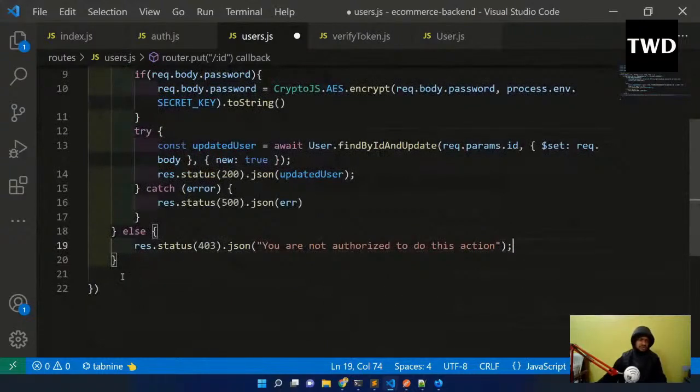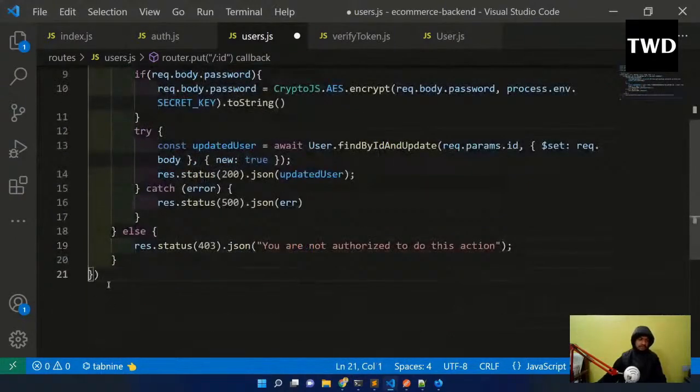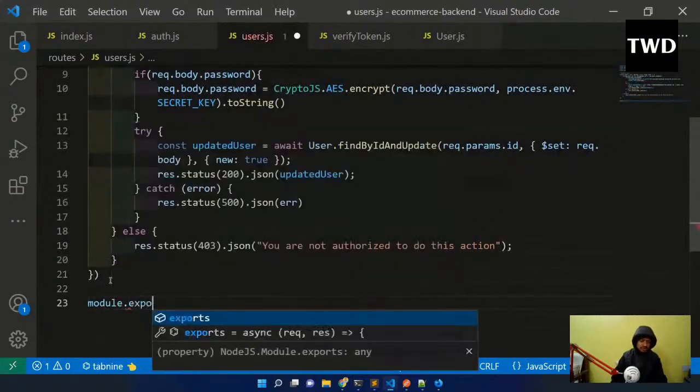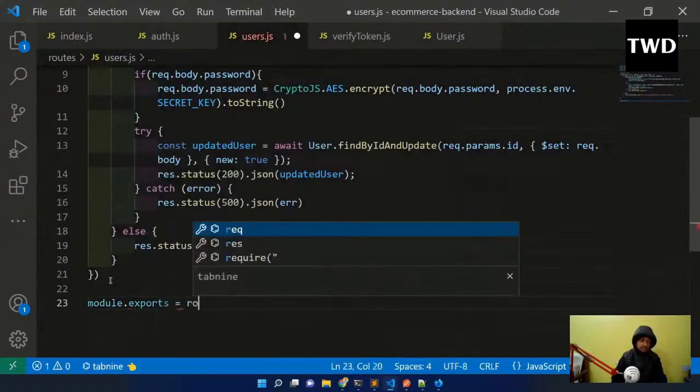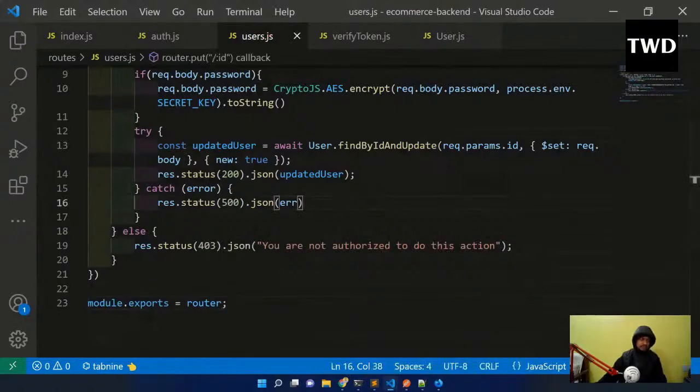If the user is not an admin, or it's not his or her own ID, they cannot do it and they will get this error. Okay, that is there. And then module.exports equal to router is there.